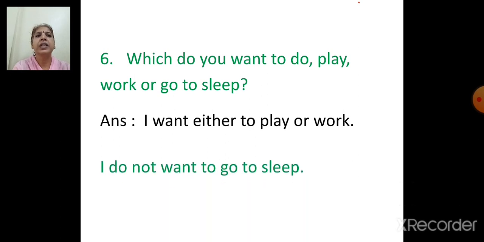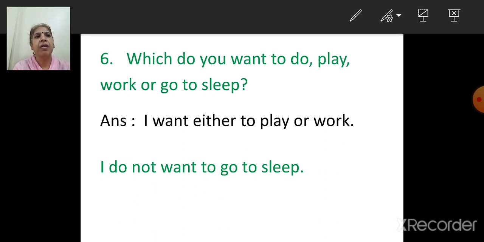I want either to play or work. I do not want to go to sleep. So this way you have to use. You can use any options of your choice. You can also write, I want either to play or go to sleep. I do not want to work.